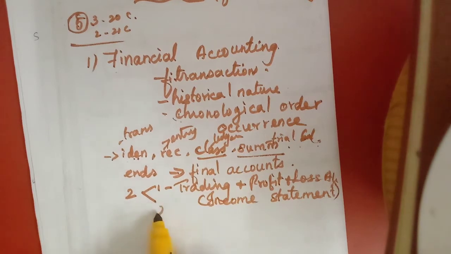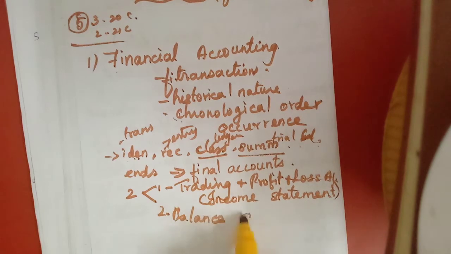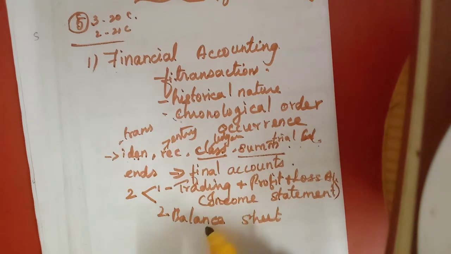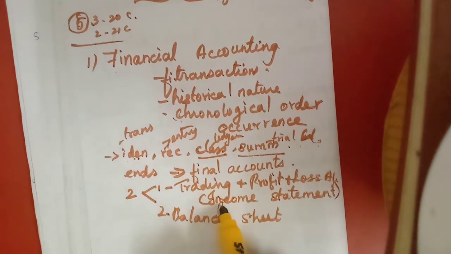Then the balance sheet. The second one is the balance sheet. From the trading and profit and loss account, we can calculate the profit or loss made by the business.